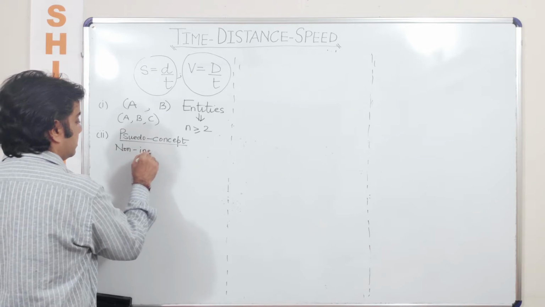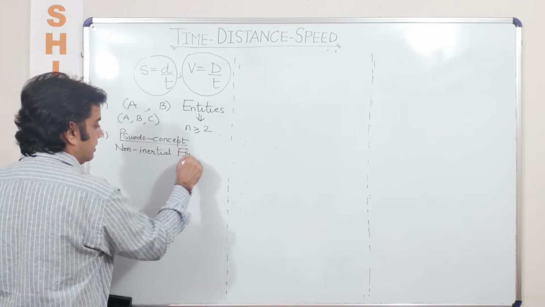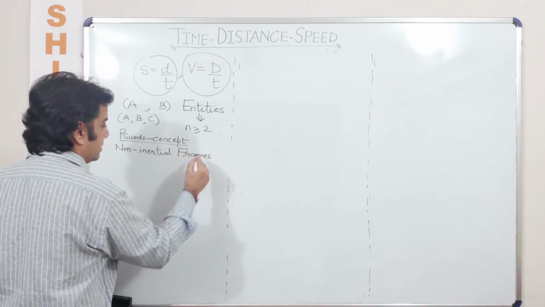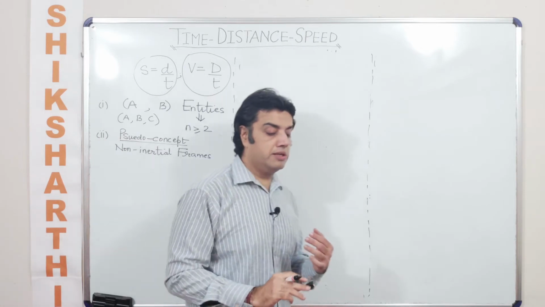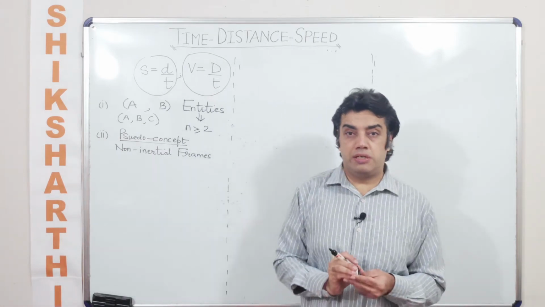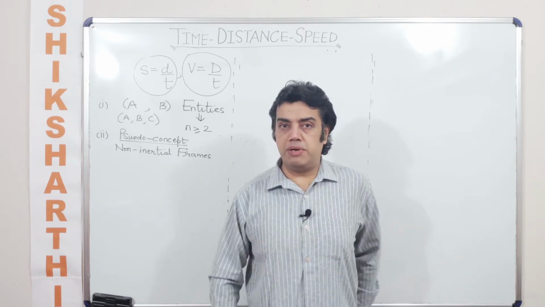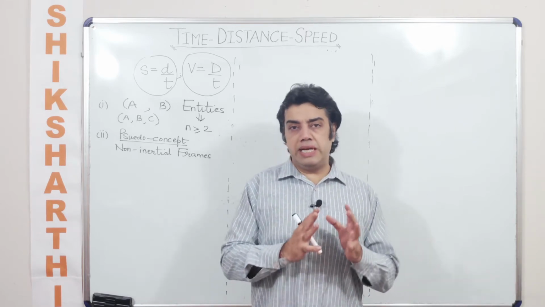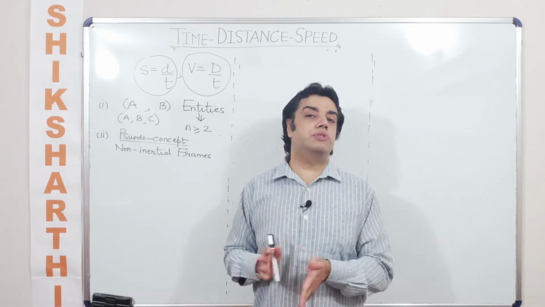Before that, when we are discussing non-inertia, we need to talk about inertia. So what is inertia? Inertia is a property by virtue of which a body tends to remain in the same state unless an external force is applied on it.